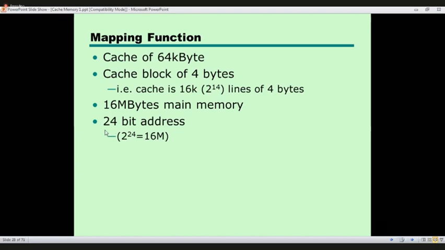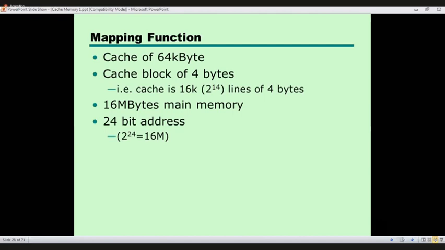So how many different addresses can we generate? That is 2 to the power 24, altogether 16M, nearly 16 million. So 16 million addresses we can generate, 16 million locations we have. So we have to facilitate those 16 million addresses by using these 64 kilobytes of memory.